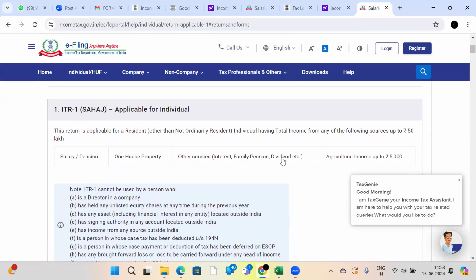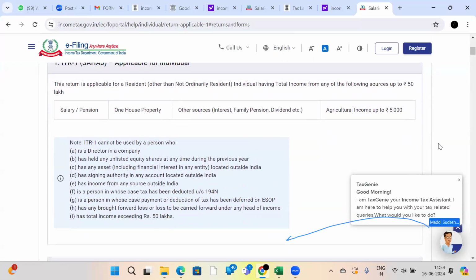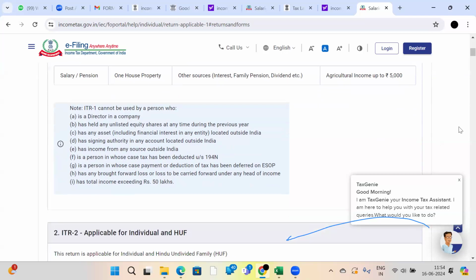Family pension, dividend. People are now very interested to deposit their surplus amounts into share capital, so they are getting dividends also. And agriculture income up to 5,000. You should use ITR 1.